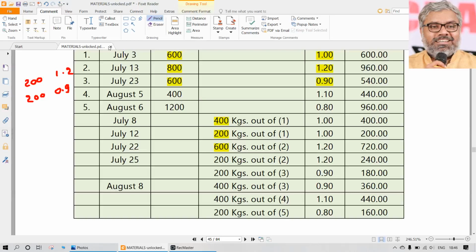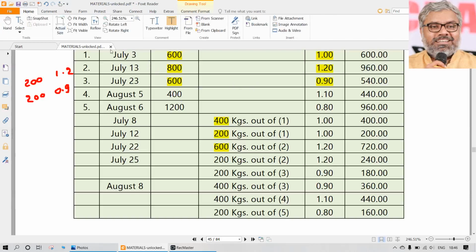Now let us take the next purchase. So the next purchase happens now. Okay, fine. That is 400 kgs at 1.1. Now, this 400 is already issued, right? So these are already done. This 400 issued from this, 200 issued from this, same 600, right? Then this 600 issued from this 800. Then this 400 issued from the latest purchase, that is this 600. Out of this, 200 still remains. Out of this original 800 also, since 600 are issued, 200 still remains.